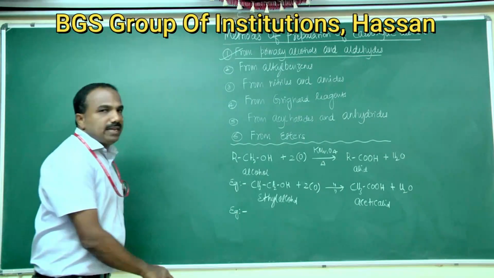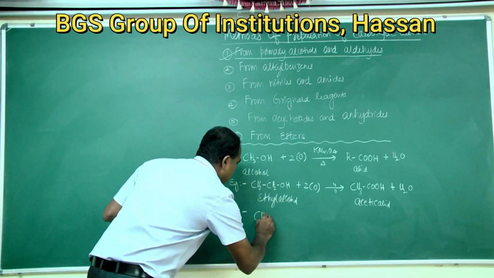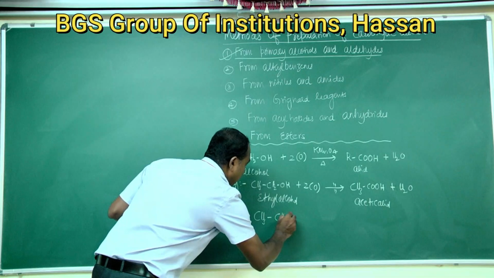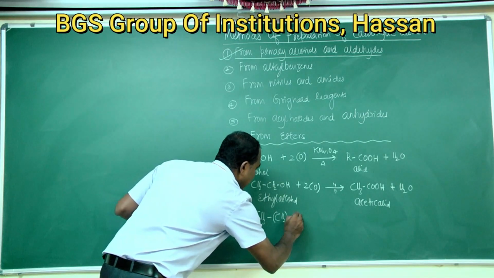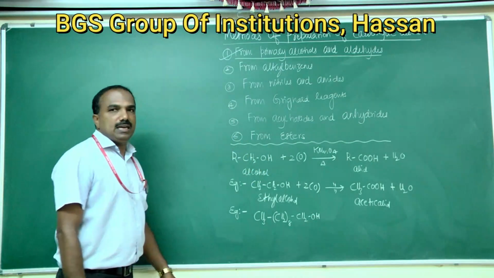If you take higher members of alcohol, that is decanol. Formula of decanol is CH3(CH2)8CH2OH. This is decanol.